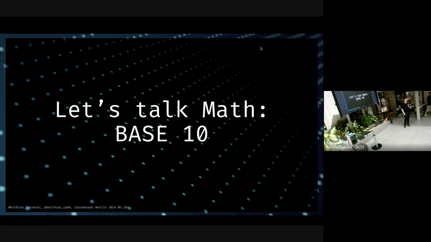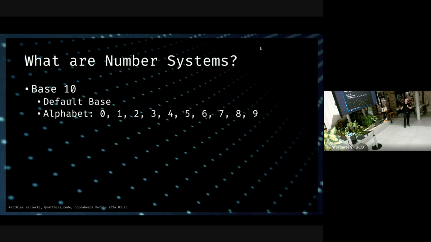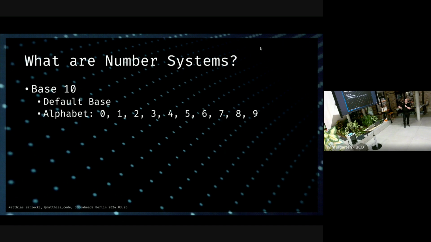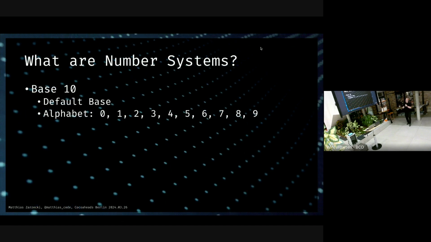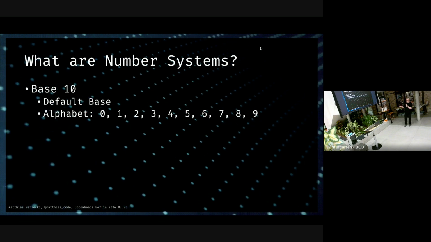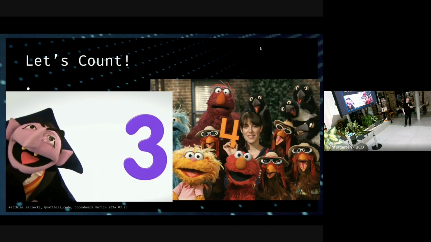But yeah, let's talk about math, base 10. So base 10, you all know, this is kind of our default base that we use. We count up to 10, and we have these numerals here available. This is what I call the alphabet, basically. So we start at 0, we go up to 9, and every number we have to assemble out of these 10 numerals here. So, you ready? Let's count.